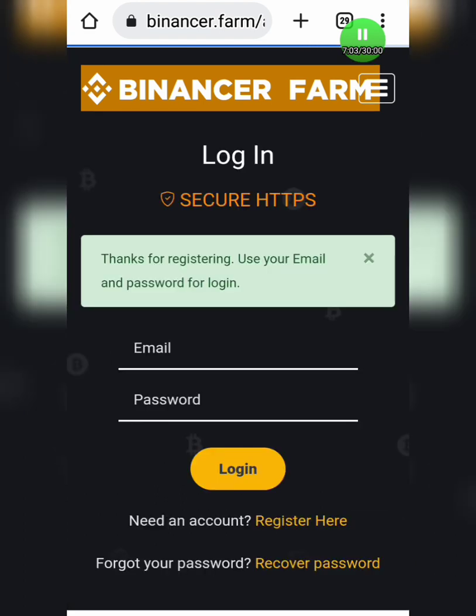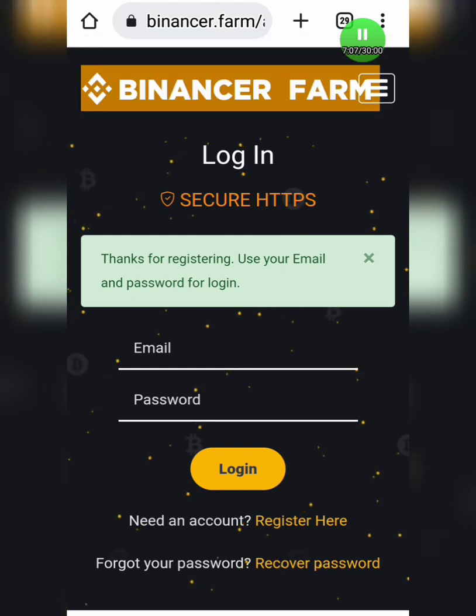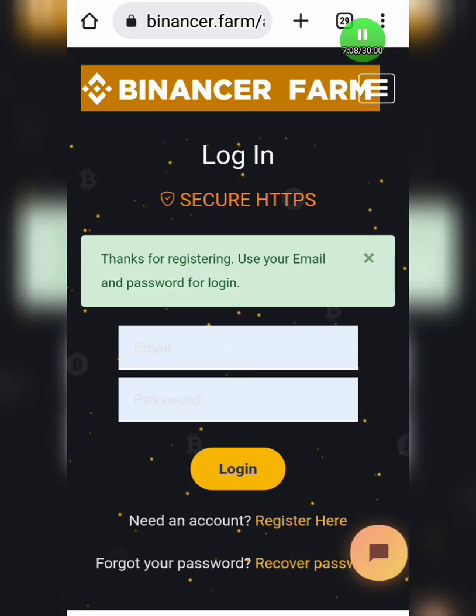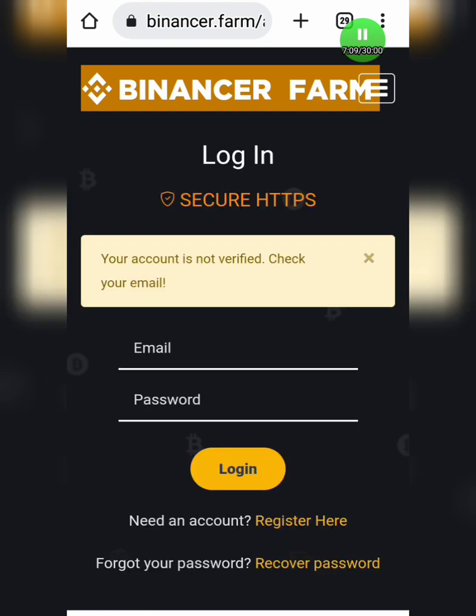Okay, now when you're here, you can see that it says thank you for registration. Use your email and password to log in. Now when you use your email and password to log in, you will not be able to enter your account unless you have confirmed the email sent to your Gmail. As you can see, it says the account is not verified, so you need to verify your account. So you have to wait for the email to be sent to my email. I've not received it yet, but I think it should not take that long.